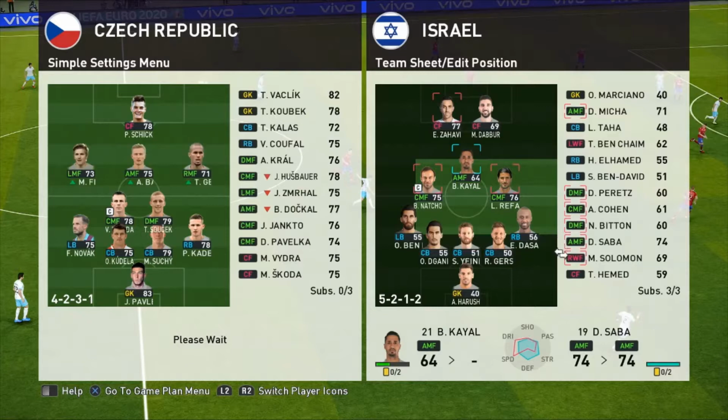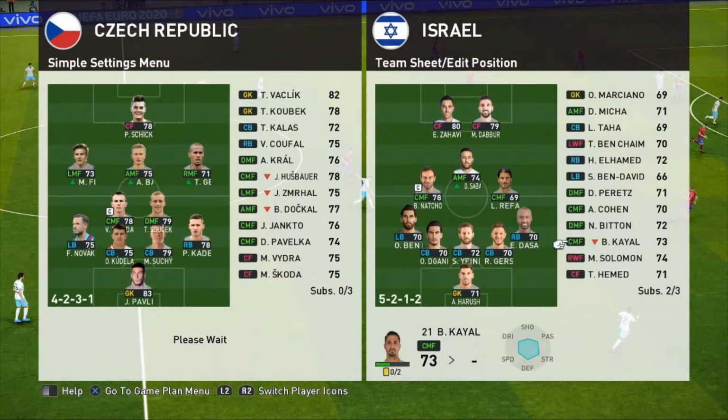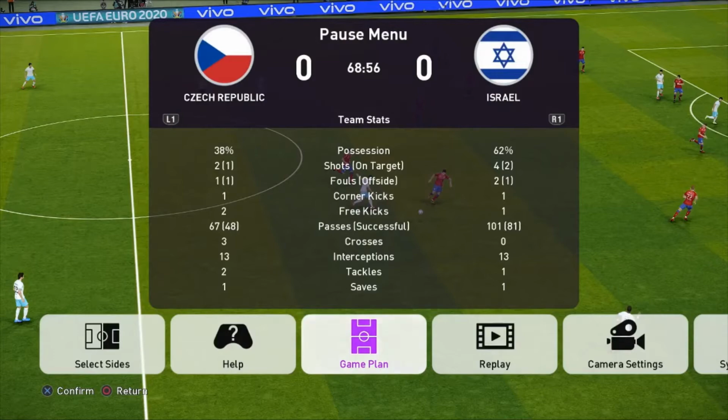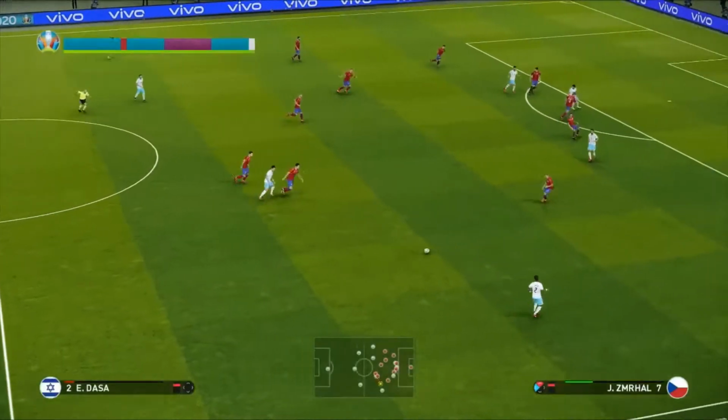Because I know positions on this game could be a little bit technical in certain aspects to whether they're higher rated in certain positions and not in others. We'll see what the Israeli manager says. Bring on Saba. Perfect. Right. There we go. That's how it's going to work. We've got the substitution here for both sides. Made all 3 subs for the Czech Republic and a substitution for the Israeli manager. Let's go back into the game and see what happens here.